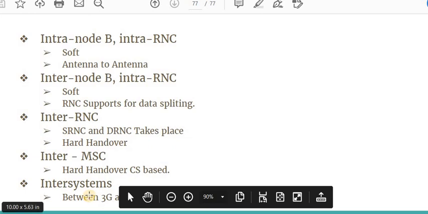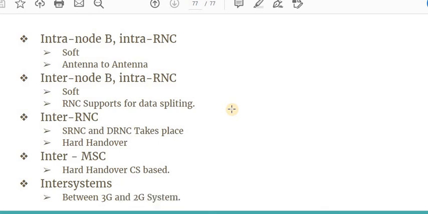And the intersystem, what is called the intersystem? The intersystem handover is when the infrastructure interrupts the 3G services because the channel conditions are not good, and provides you the 2G services instead of 3G. So that is called the intersystem. So that is all about the UMTS architecture. I think it is pretty much clear to all of the students.